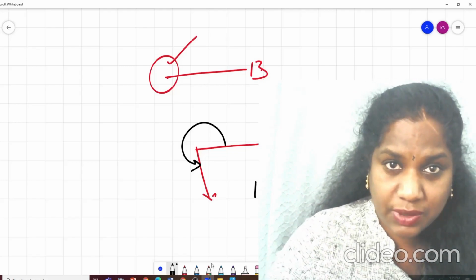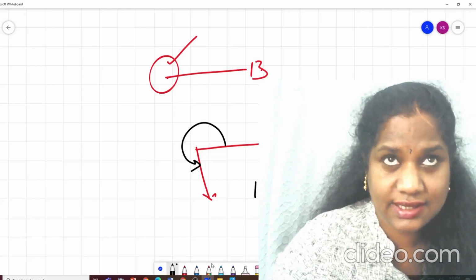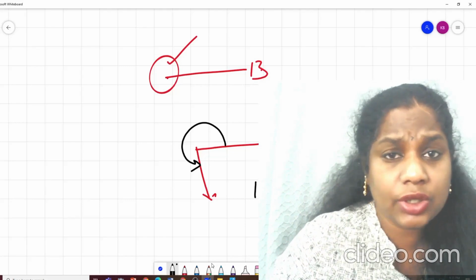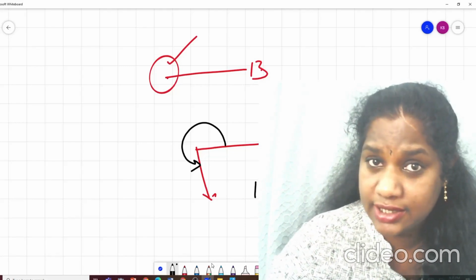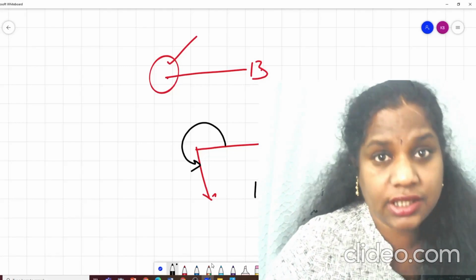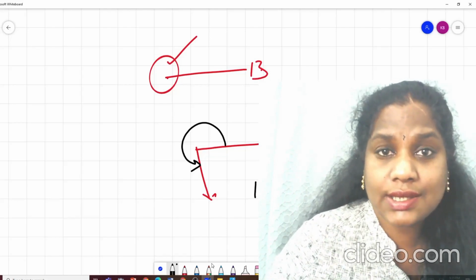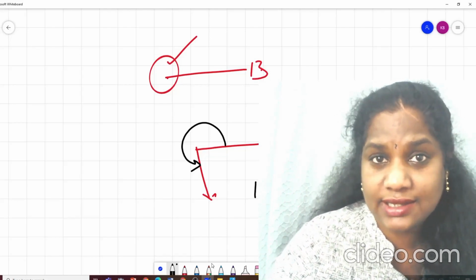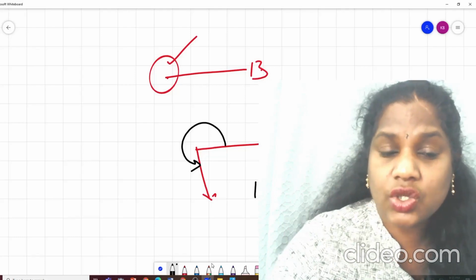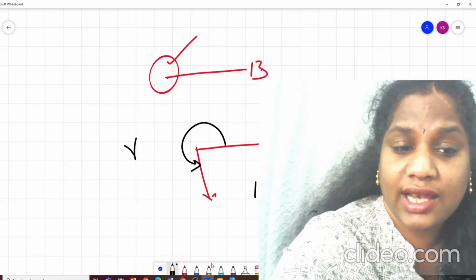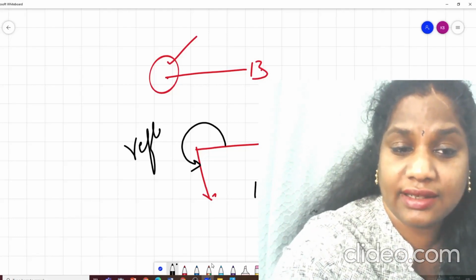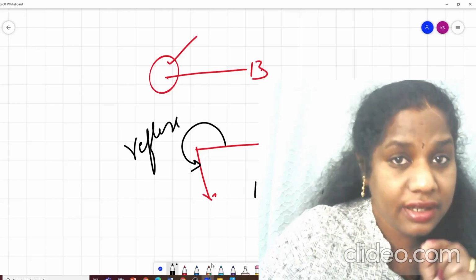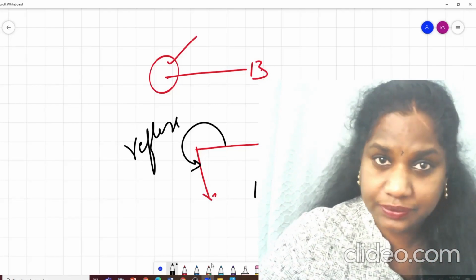So it comes between 180 and 360. Like for example 230, 280, 190, 200, all this is more than 180 and less than 360. So this angle is called as reflex angle. What is it called? Reflex angle.